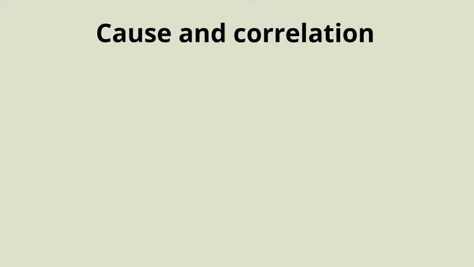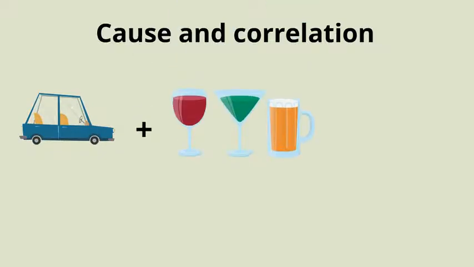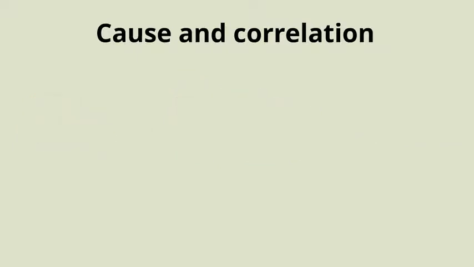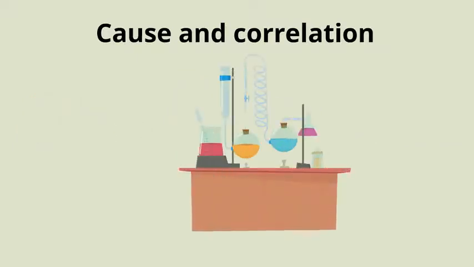It's quite easy to understand what we mean if we say an event causes something to happen. For example, drinking too much alcohol and then driving a car can cause a road traffic accident. Now that's easy to understand because we have everyday knowledge about the effects of alcohol on driving. When we're doing research, however, we're starting from a position of limited knowledge about the subject we're studying. So how can we go about discovering whether something causes something else to happen?